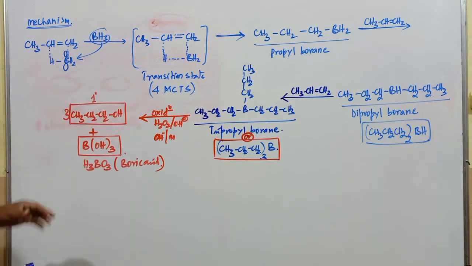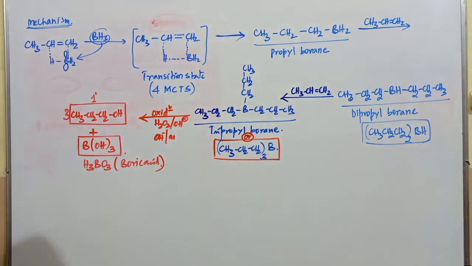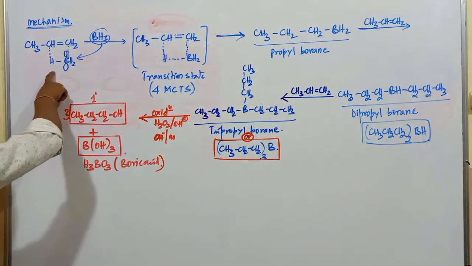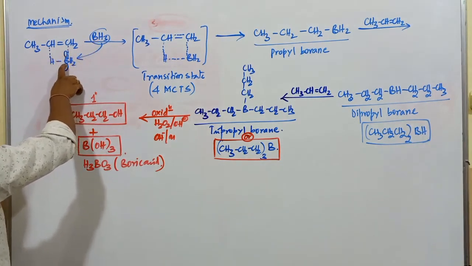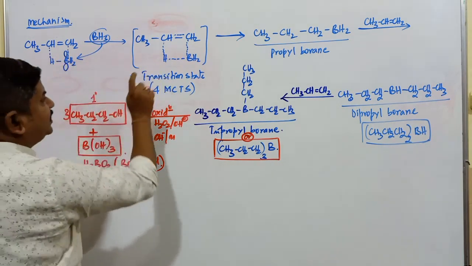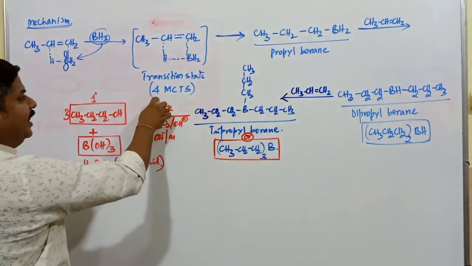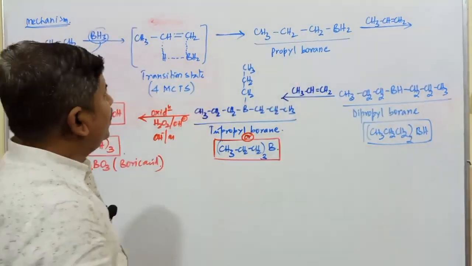So this is the mechanism applicable for the conversion of an alkene into alcohol, and this process is known as the hydroboration oxidation process. First, the alkene combines with the BH3 molecule, in which boron has vacant orbitals, so bonding takes place to form the cyclic transition state, commonly called the 4-membered cyclic transition state.